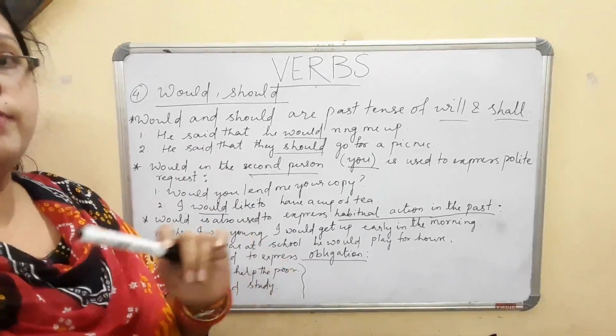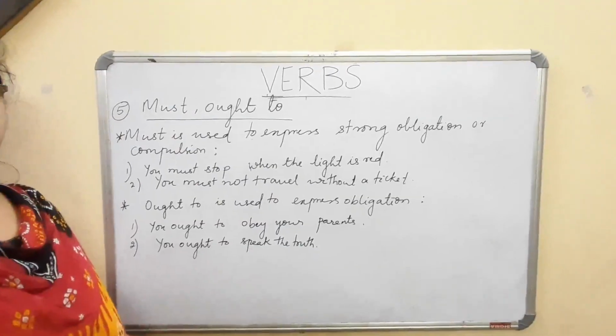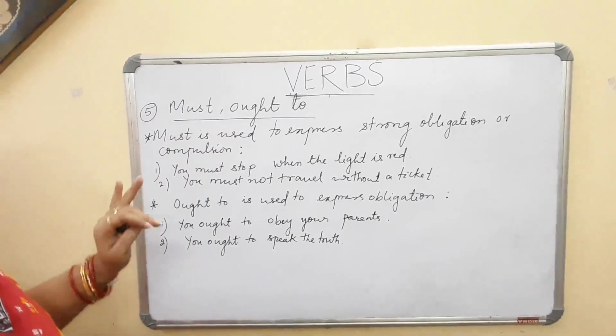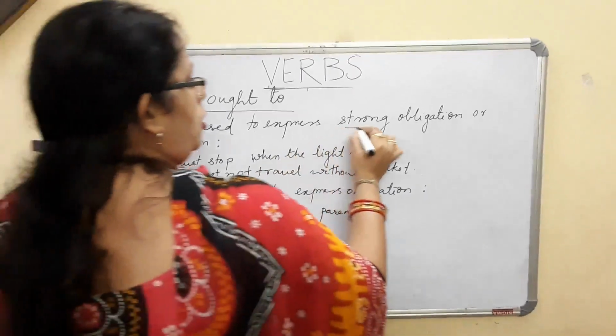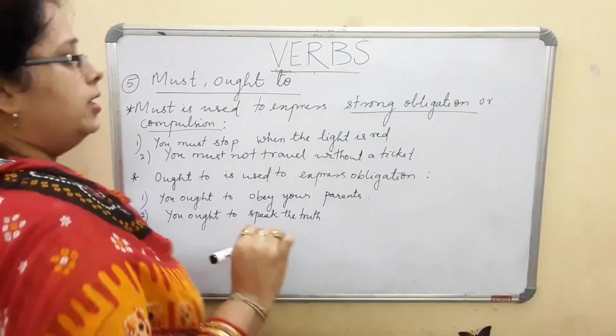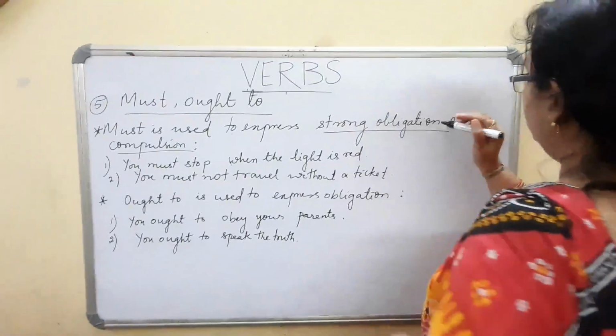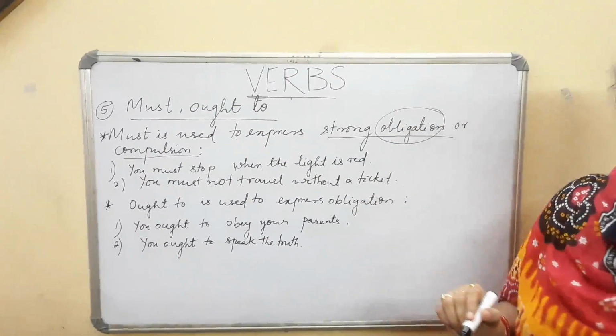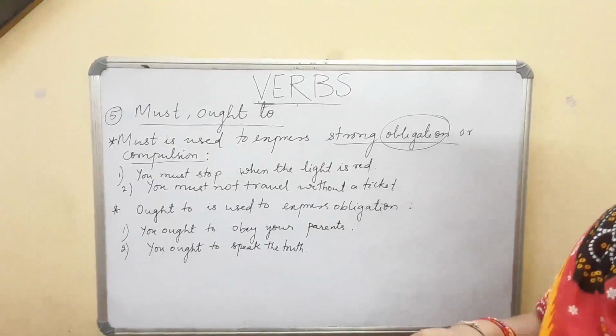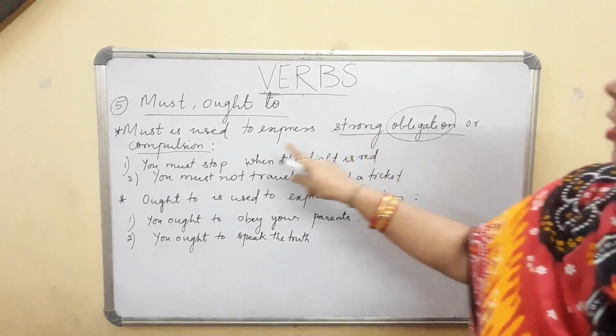Now we are going for must and ought to. Now you see must and ought to. Must is used to express a strong obligation or compulsion. Children, you must be getting confused with the term. This obligation, it can be a rule or regulation you must obey. That is strong obligation or compulsion.